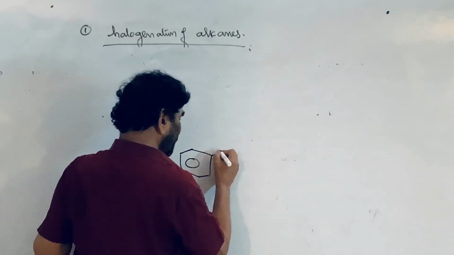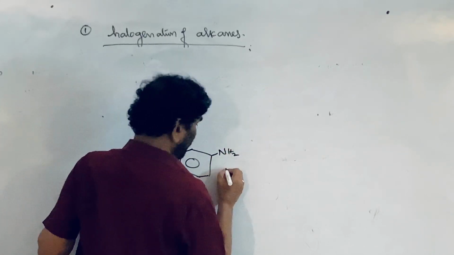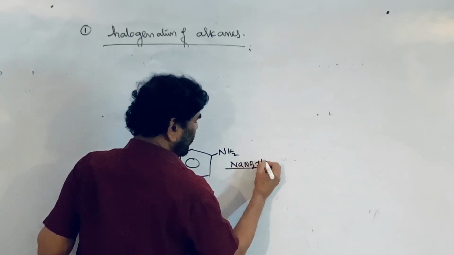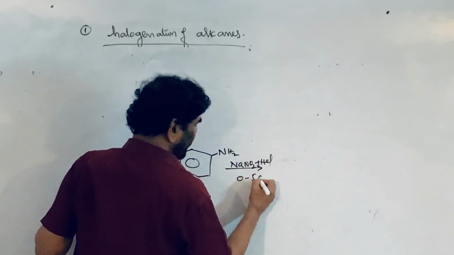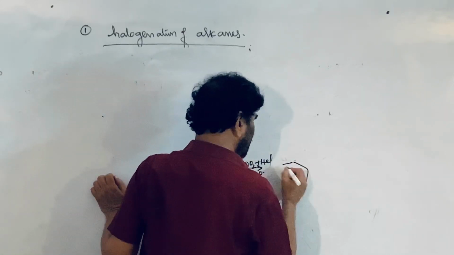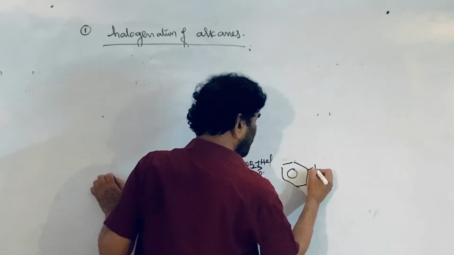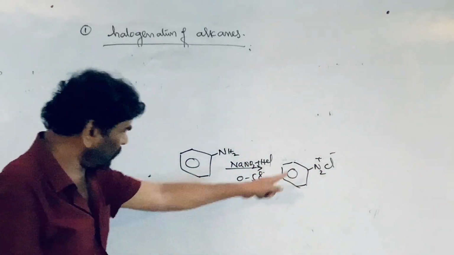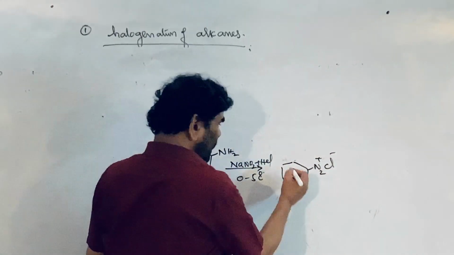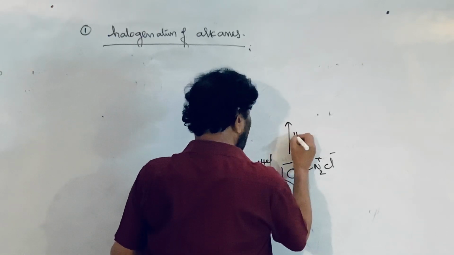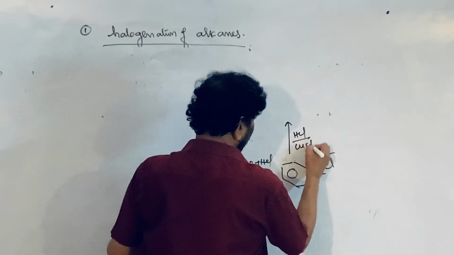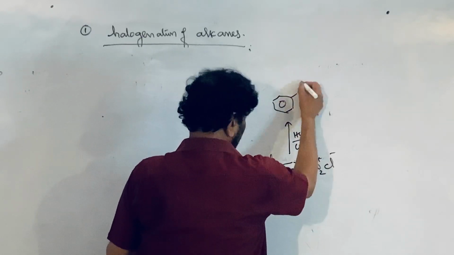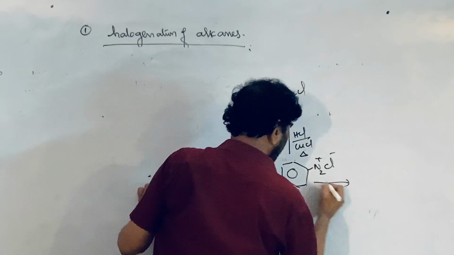So you know, on reaction with NaNO2 plus HCl under low temperature condition, 0 to 5 degrees Celsius, this is formed: N2 plus Cl minus, benzene diazonium chloride. Through this group we can introduce the halogen: HCl, cuprous chloride, heat, Sandmeyer reaction, chlorobenzene is formed.